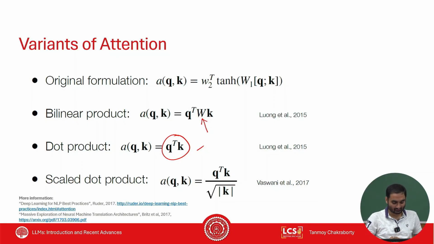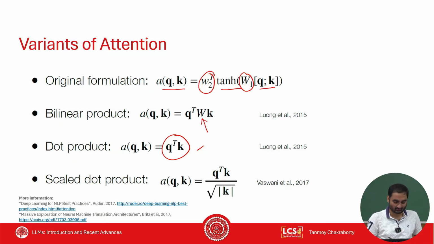You can also think of doing some complex formula. For example, you concatenate the query and value, then pass it through a linear layer, right? Then some non-linearity, then pass it through another linear layer. That will give you a vector, right?